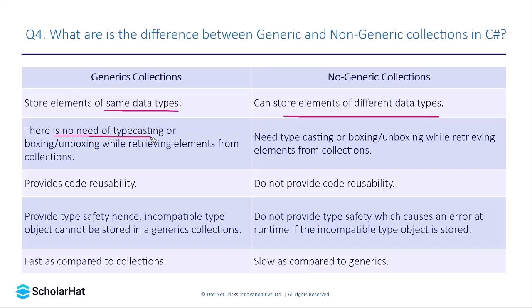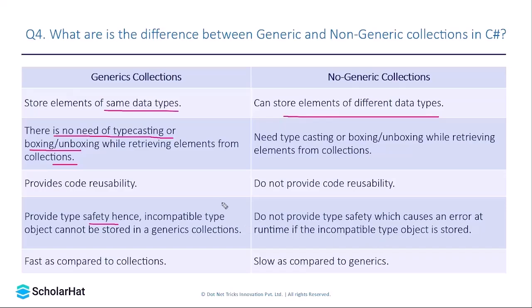Since generic collections are type safe, there is no need for typecasting or boxing and unboxing while retrieving a value from the collection. And since non-generic is not type safe, boxing and unboxing is required while retrieving elements from it. A generic collection provides code reusability, whereas a non-generic doesn't provide it. Due to the type safety feature in generic collections, incompatible objects cannot be stored inside it, whereas in a non-generic collection, any value can be stored inside it, and this can give you a runtime error.